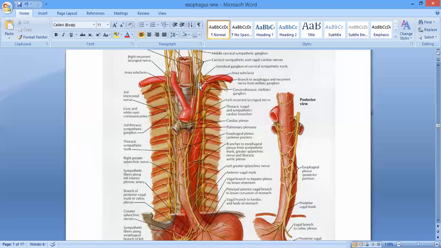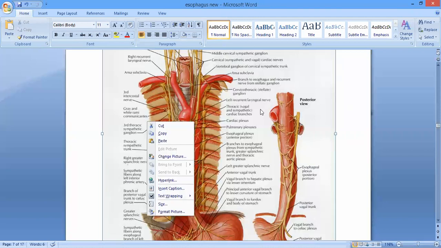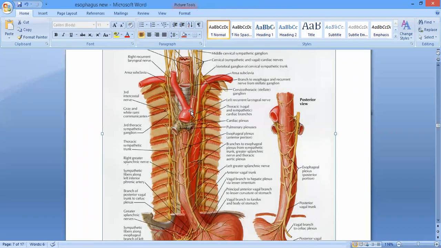You can see the vagus nerve coming downward is going to give the left recurrent laryngeal nerve, which makes a loop around the arch of the aorta, and then it runs upwards, right here on the anterior surface of this esophagus. You can see there, right? So in the thoracic part, it is related first to the trachea, and after the trachea, you can see the nerve running parallel to this one on the anterior surface of the esophagus. In the thoracic part, there is a left recurrent laryngeal nerve.